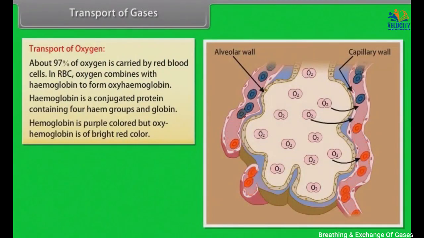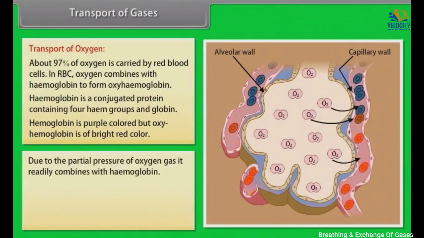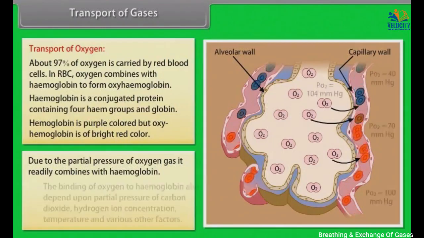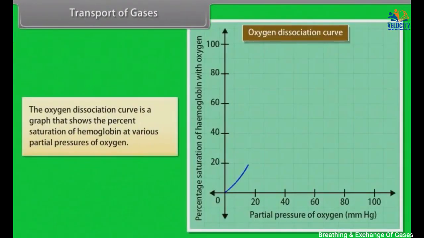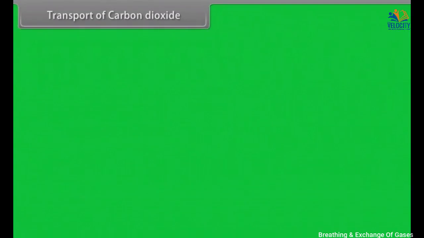Hemoglobin is purple-colored, but oxyhemoglobin is of bright red color. Due to the partial pressure of oxygen gas, it readily combines with hemoglobin. The binding of oxygen to hemoglobin also depends upon partial pressure of carbon dioxide, hydrogen ion concentration, temperature, and various other factors. The oxygen dissociation curve is a graph that shows the percent saturation of hemoglobin at various partial pressures of oxygen. Transport of carbon dioxide.